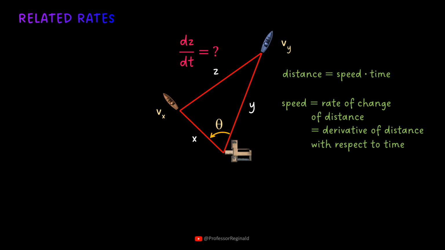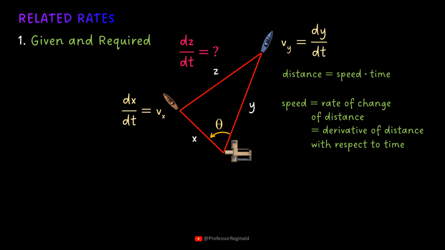The following is a general strategy in solving related rates problems. First, identify the given values, known rates of change, and the required rate of change. Second, draw a figure with proper labels of variables together with their values and rates of change. Third, determine the equation relating the variables and the constants.